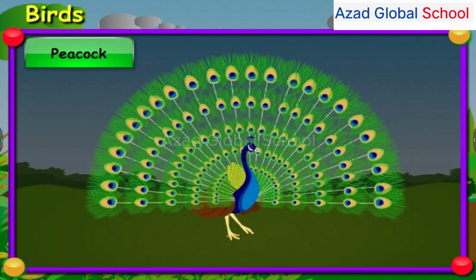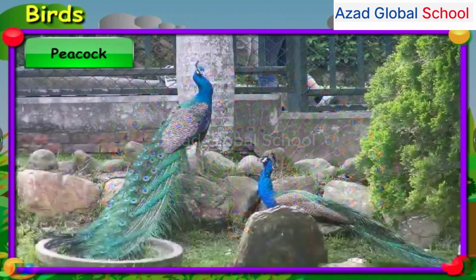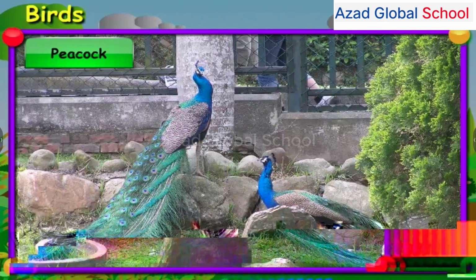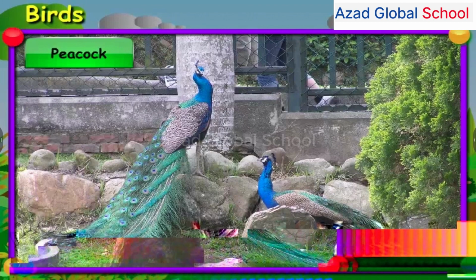Peacock. This beautiful bird is known as peacock. It has beautiful colored tail feathers. Children, you will often find this bird in the zoo. And do you know, this is our national bird.